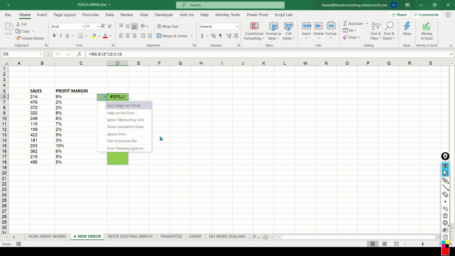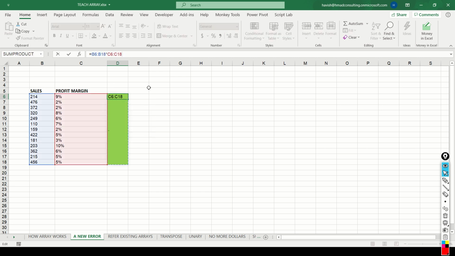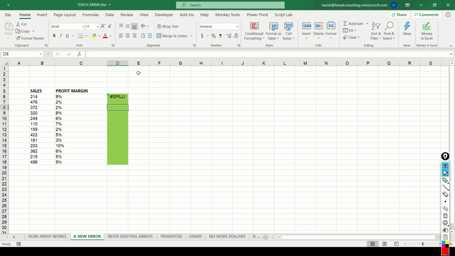I can also say ignore error, but that will not really help because the error will still be there. And if I say edit in the formula bar, it just shows me the formula. So basically, you will have to ensure that because the formula requires 13 cells, there has to be a blank cell in all the 13. So when I remove the period, you notice that it automatically spills into all the other cells.